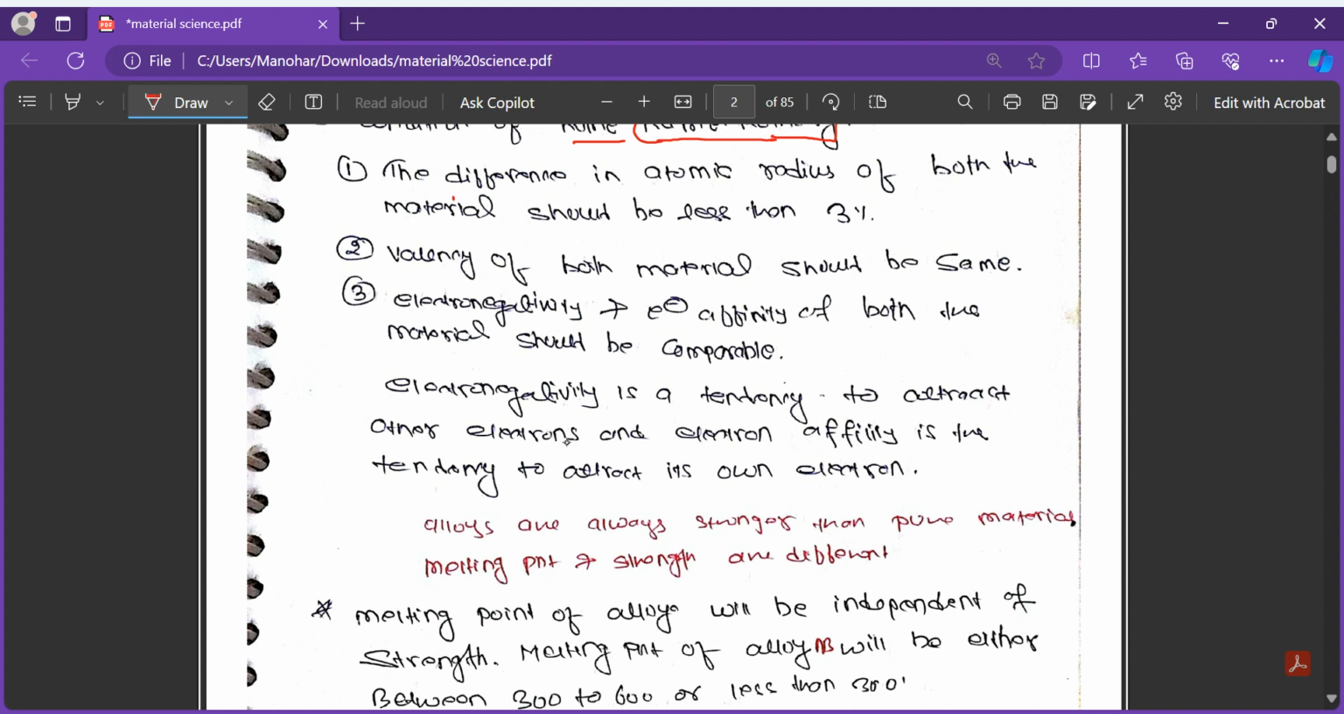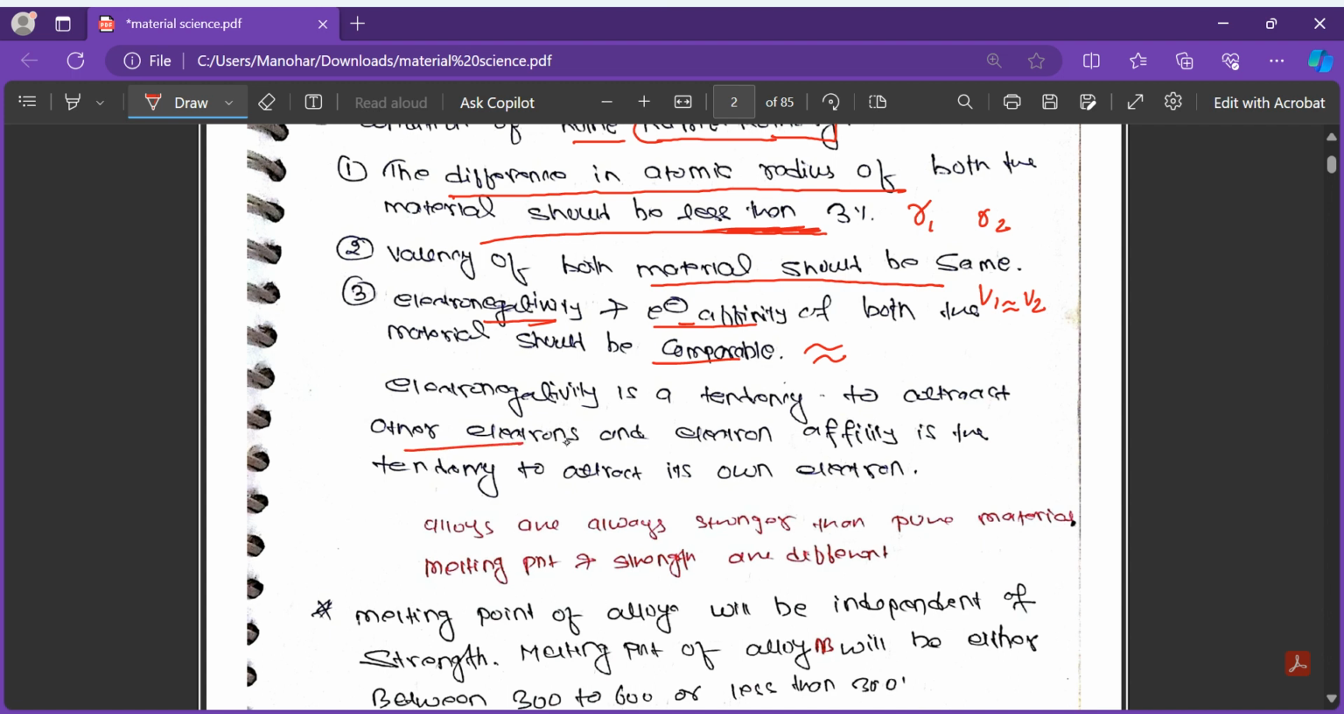One, the difference in atomic radius of both materials should be less than 3 percent. Means the radius R1 and radius R2 should differ by less than 3 percent. Second, the valency of both materials should be the same, valency V1 and valency V2. Third, the electronegativity and electron affinity of both materials should be comparable. Electronegativity is the tendency to attract other electrons, and affinity is the tendency to